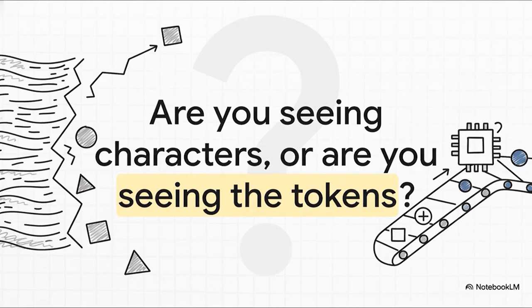So the next time you write or debug a program, try to look at it differently. Don't just see a wall of text. See the individual building blocks, the identifiers, operators, and literals that Python sees. When you start to see your code as a sequence of tokens, you're one step closer to thinking like the interpreter itself.